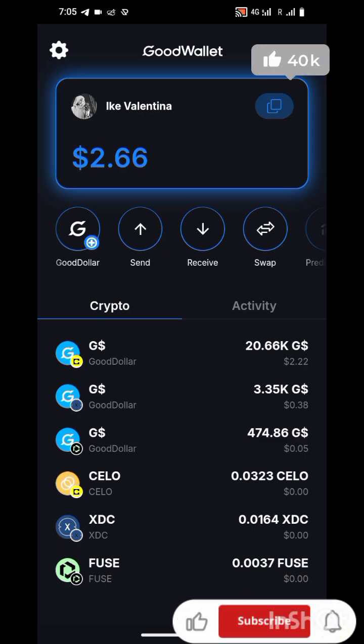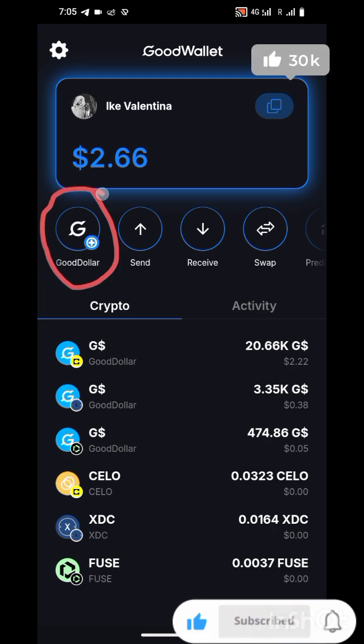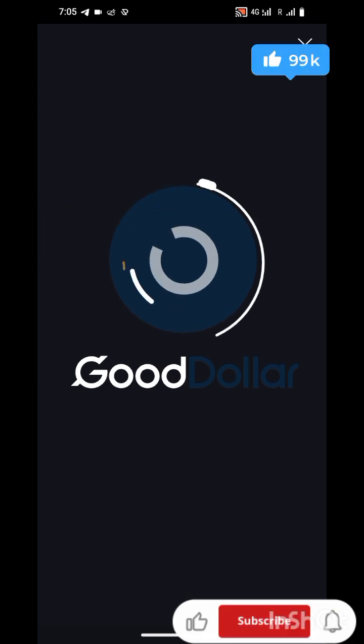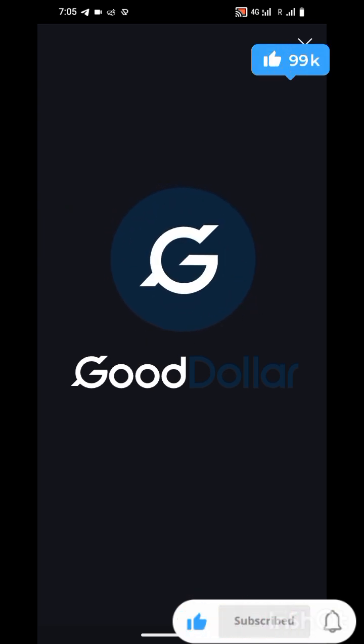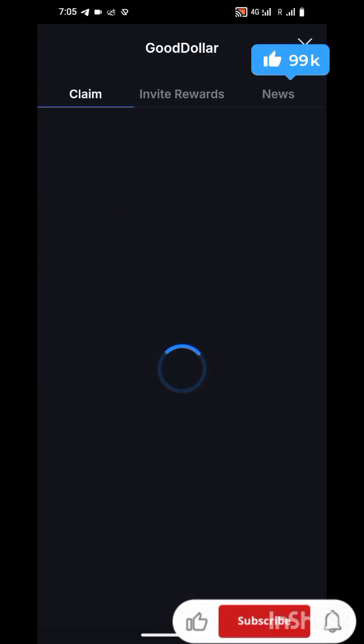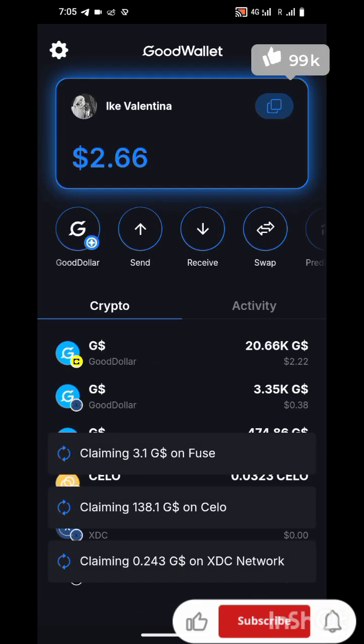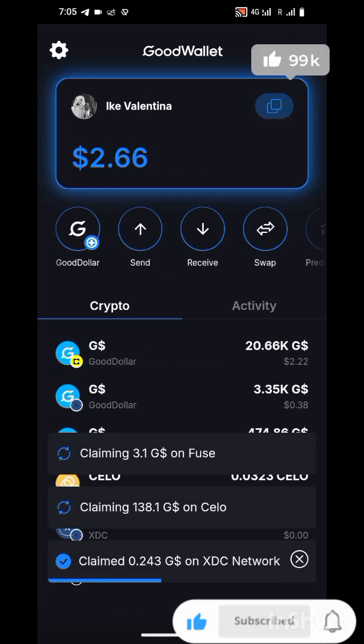So this is where you can claim. This place they wrote $GoodDollar. You click on it. When you see that plus sign, you know that it's time for you to claim. So you click here, claim, and you wait for it.